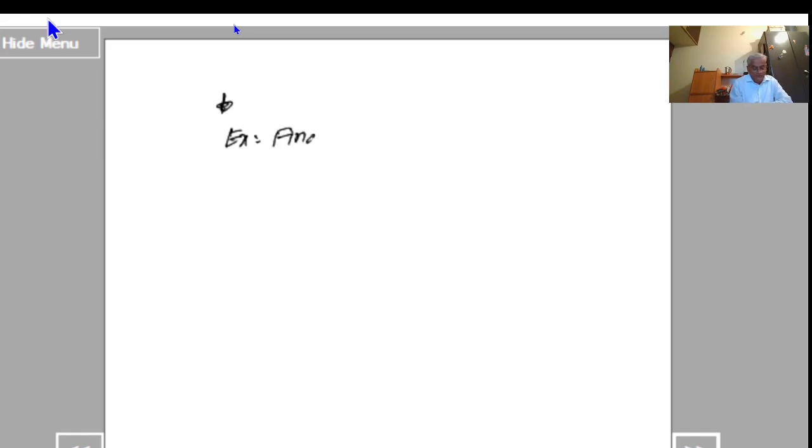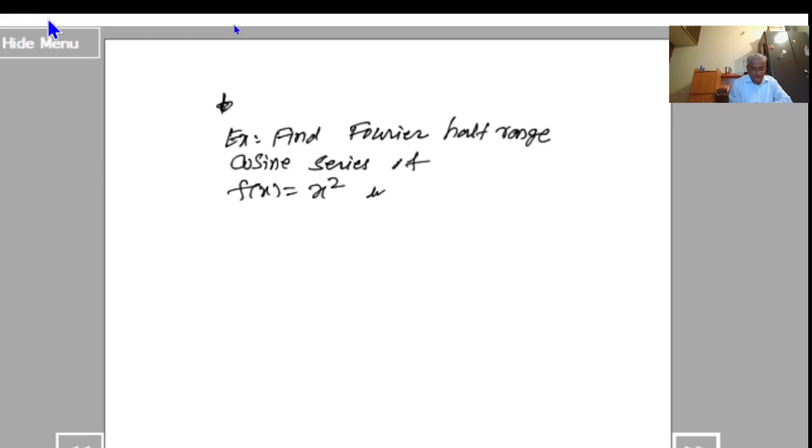Find Fourier half range cosine series of f of x is equal to x square defined in 0 less than or equal to x less than or equal to pi. So to find the Fourier half range cosine series, we need to find out a naught and an. Solution.